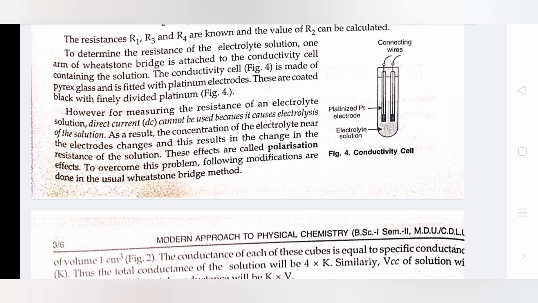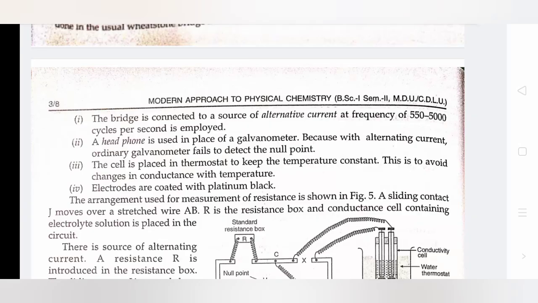To overcome this problem, the following modifications are done in the usual Wheatstone bridge method. The bridge is connected to a source of alternating current at a frequency of 550 to 5000 cycles per second. A headphone is used in place of a galvanometer because with alternating current an ordinary galvanometer fails to detect the null point. The cell is placed in a thermostat to keep the temperature constant. This is to avoid changes in conductance with temperature. Electrodes are coated with platinum black.